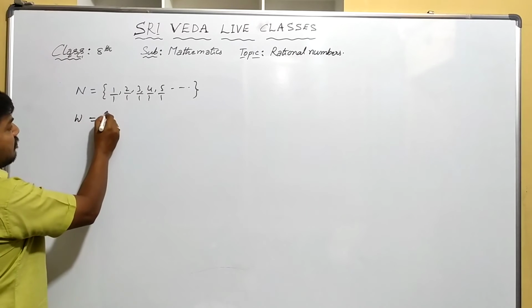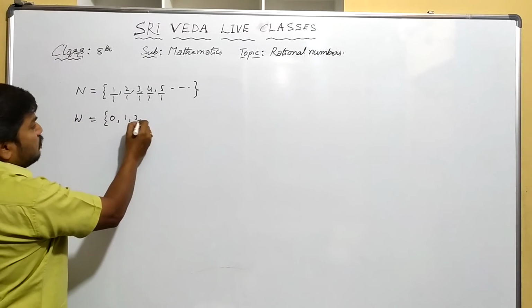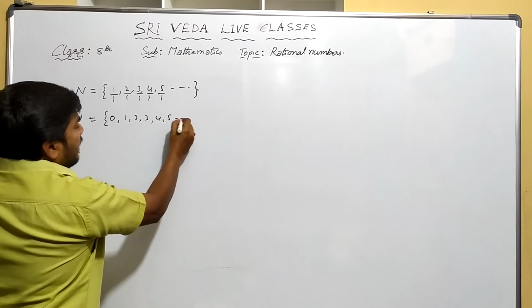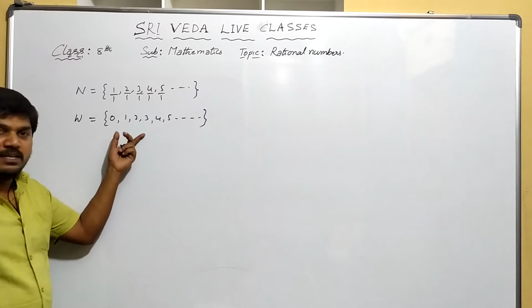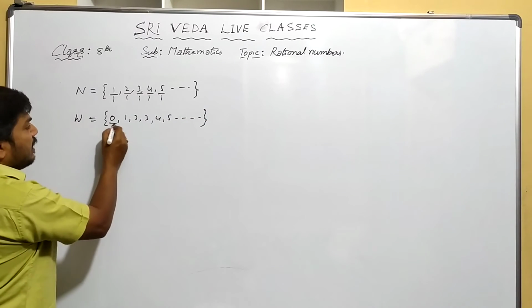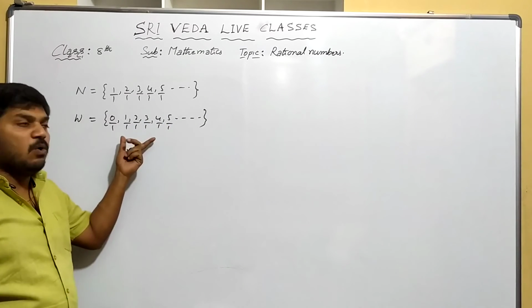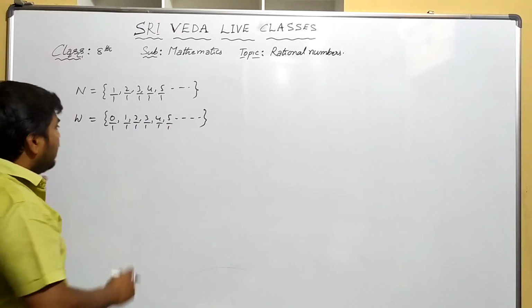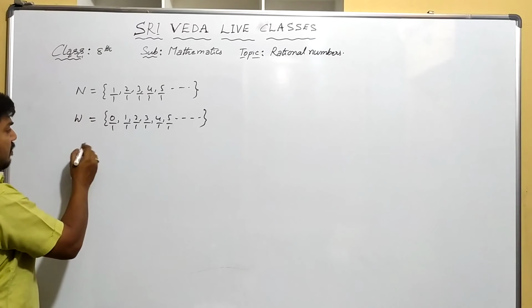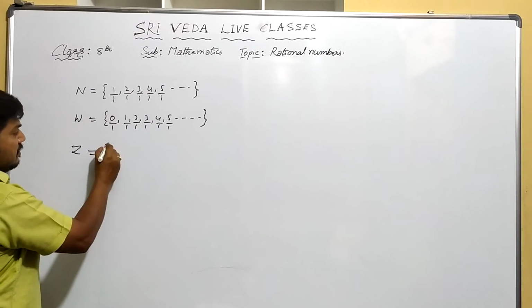Next, whole numbers: 0, 1, 2, 3, 4, 5 and so on. Every whole number we can write as over 1, over 1, like this. Right? So every whole number is also a rational number. Integers.